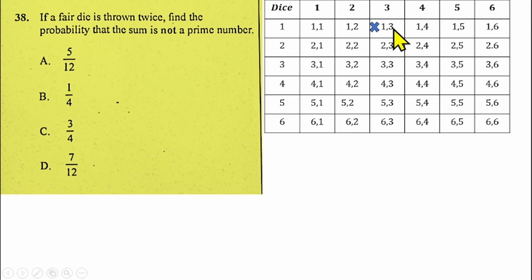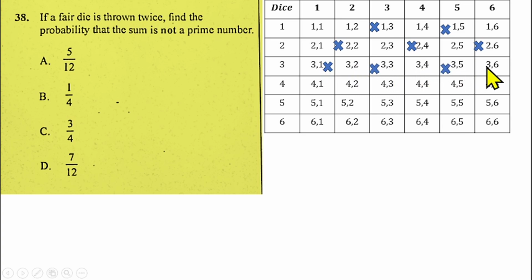So 1 plus 3 is 4, that's even, so we need that. 1 plus 4 is 5, that is prime, we don't need it. 1 plus 5 is 6, that is even, we need it. 1 plus 6 is 7, prime, we don't need it. Then 2 plus 1 is 3, that is prime, we don't need it. 2 plus 2 is 4, we need that. 2 plus 3 is 5, we don't need it. 2 plus 4 is 6, we need it. We don't need this, we need this. We need this. We don't need this, but we need this. We don't need this, we need this.